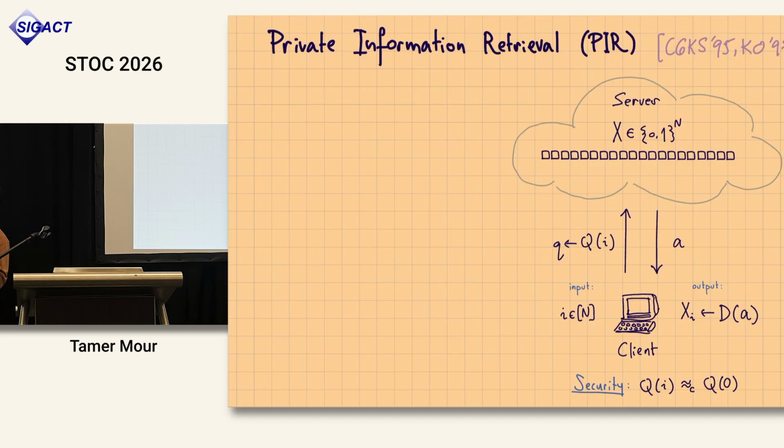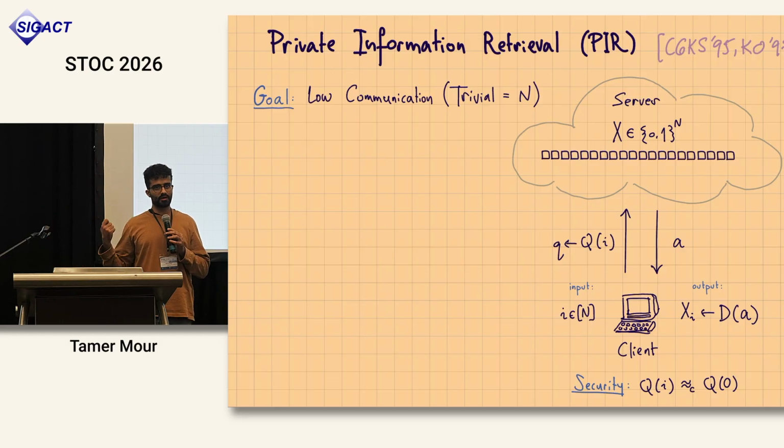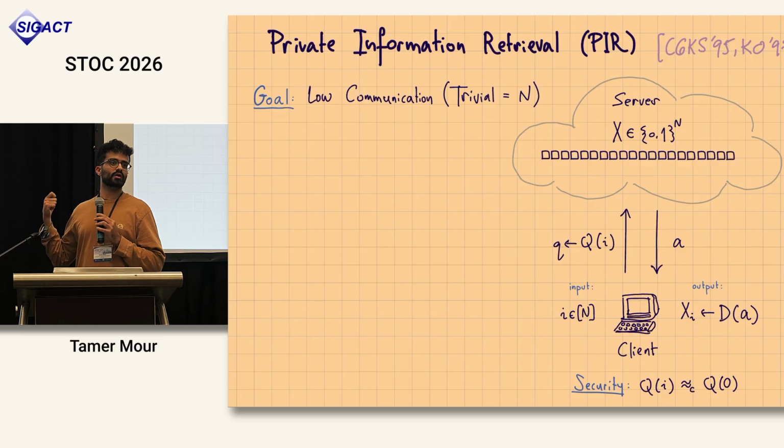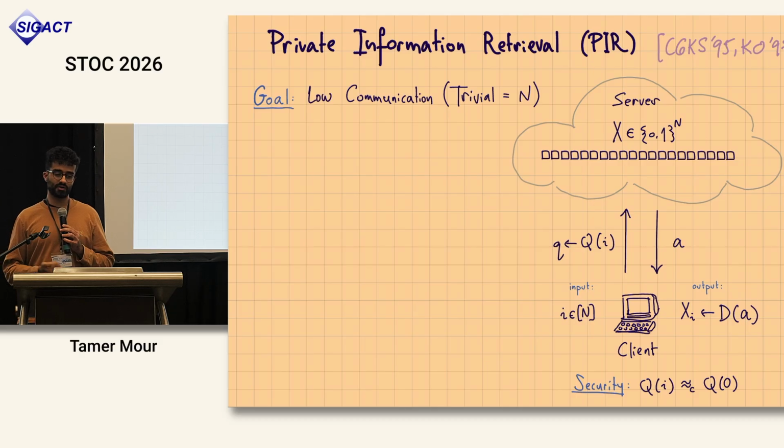To formalize security a little, not very formally, if the client generates the query with some query algorithm Q, then I want Q of i to be indistinguishable from, say, Q of 0, for every i. And of course, the server will not reply with the element, but rather with some answer, which the client will be able to decode. The historical goal, at least for PIR, was to get low communication. It's trivial to get PIR with communication n: the server simply sends the entire database. The goal is to get sublinear communication PIR, and any sublinear communication is already non-trivial.